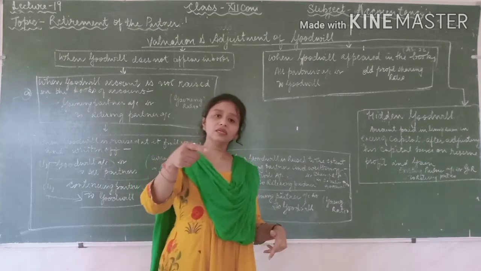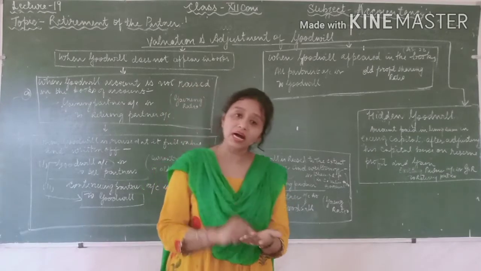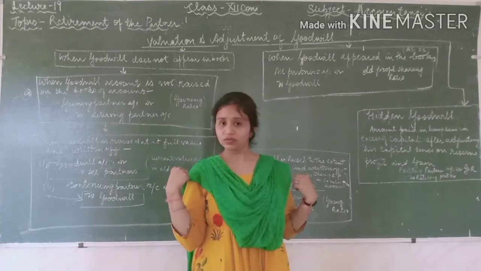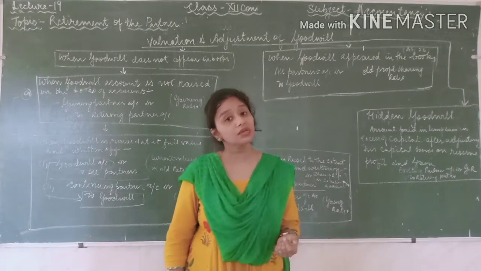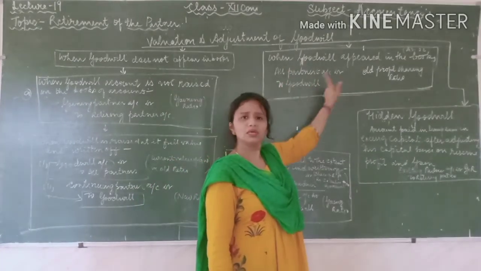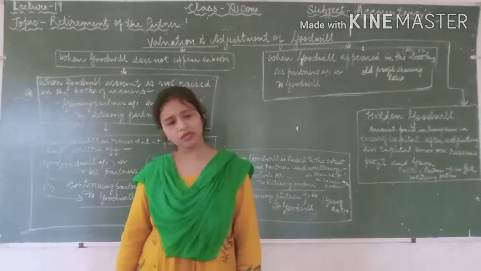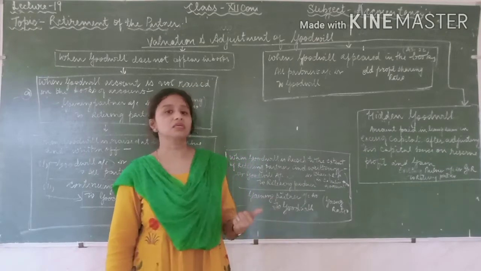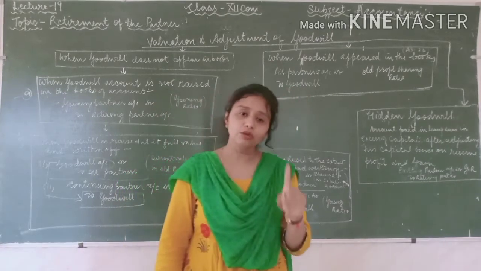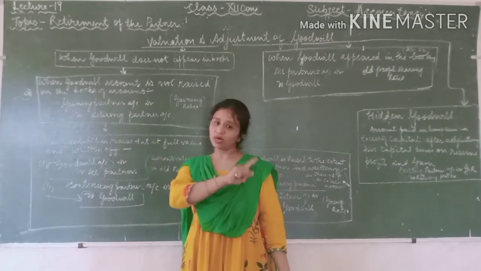Now the second goodwill is the present goodwill. Only the present value of the goodwill is to be taken care of for the calculation of the compensation given to the retiring partner. The entry all partners account debit to goodwill is only for the amount which you paid in the past for the purchase of the business. And I am repeating that the present value of the goodwill is very important for the calculation of the compensation paid to the retiring partner.